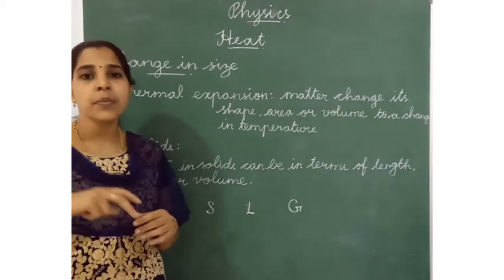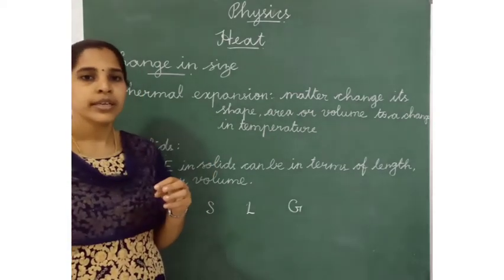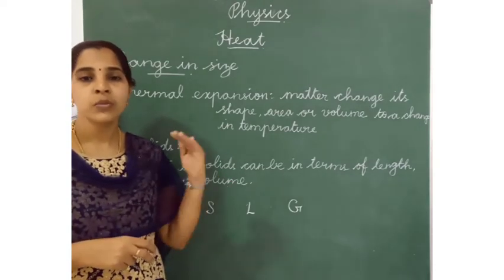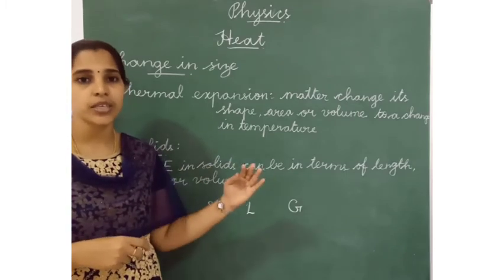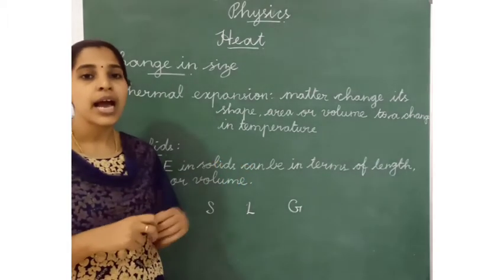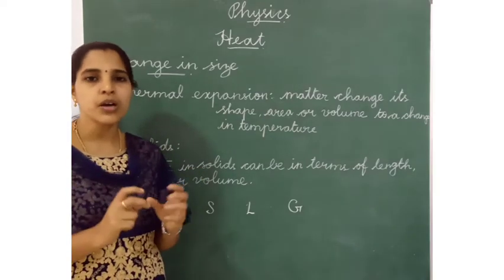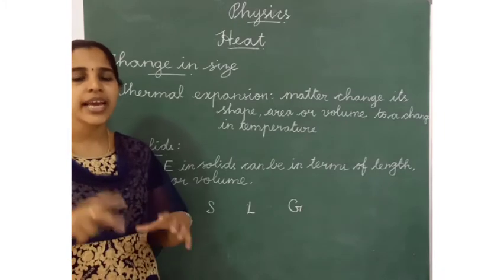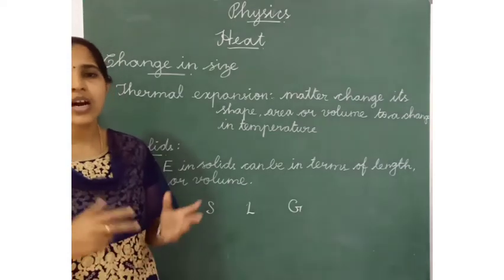For the object to move from the beginning level to the next level, it needs more movement. The movement in the atoms will increase. So for motion, it needs heat or temperature. Except for a few objects, all solids, liquids and gases change their shape, size or volume.